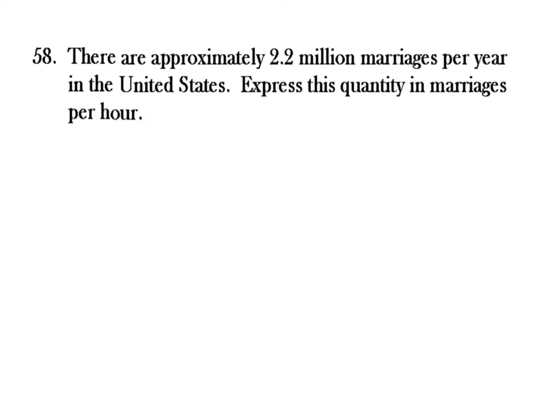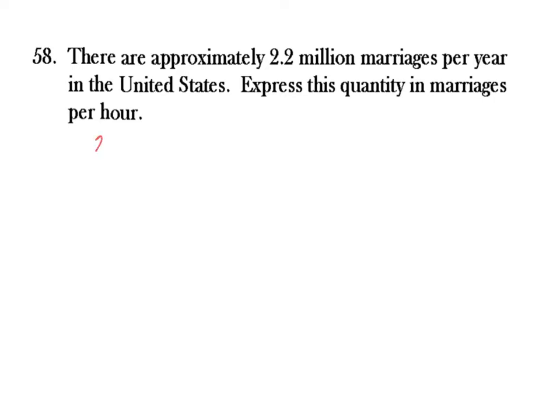Okay, so let's take a look at problem 58 from the homework. They want you to express this number, 2.2 million marriages per year, in marriages per hour. So we have two units, a top and a bottom, and we have a pretty big number there. So I'm going to jot that down.